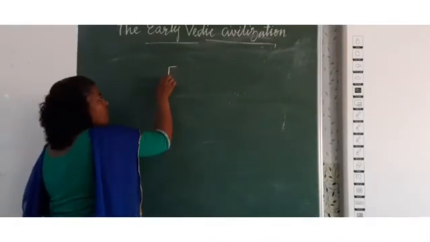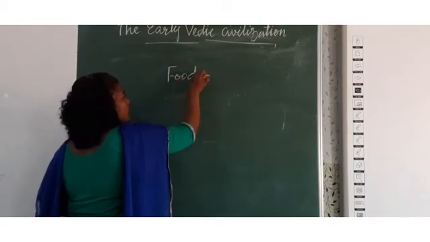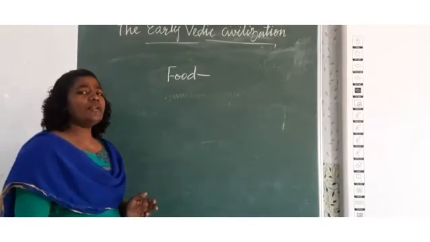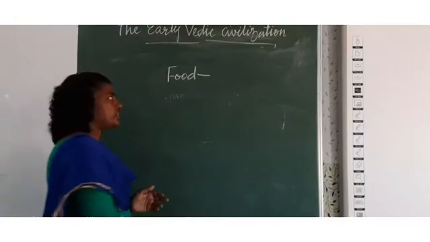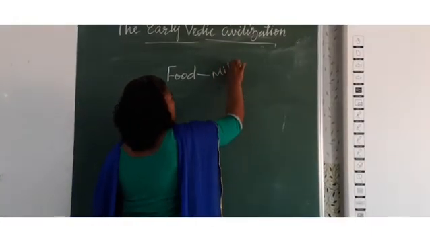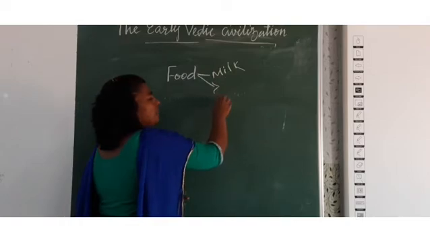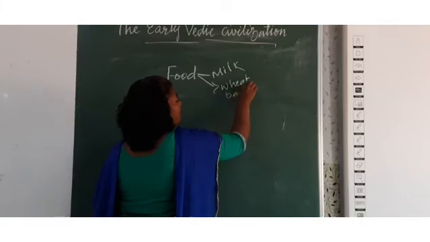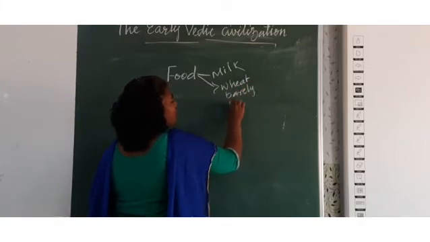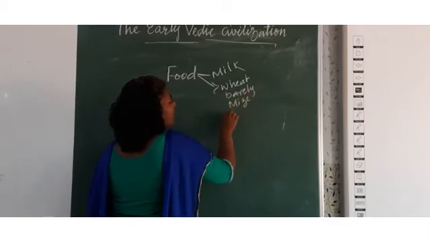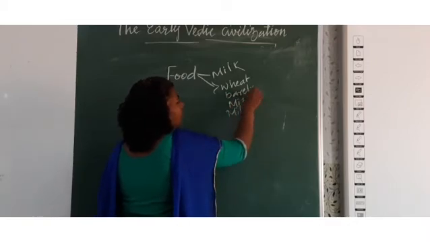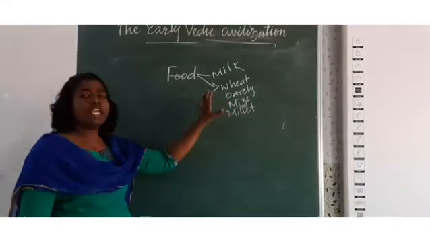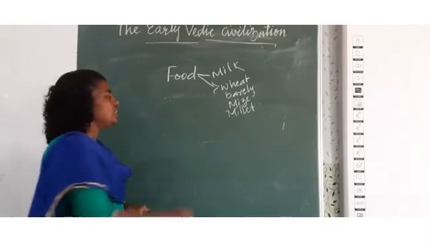When we talk about food, the Aryans took nutritious food. They gave importance to milk and milk products. Not only milk and milk products, they also gave importance to wheat, barley, maize, millet and other products, which became the staple food of the Aryans. They gave importance to food. And the next thing is recreation.